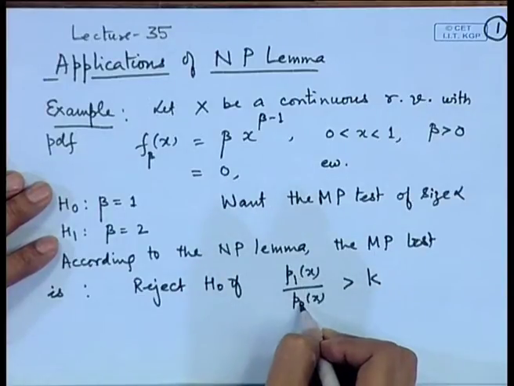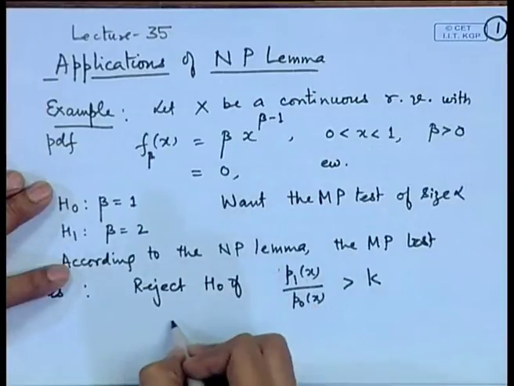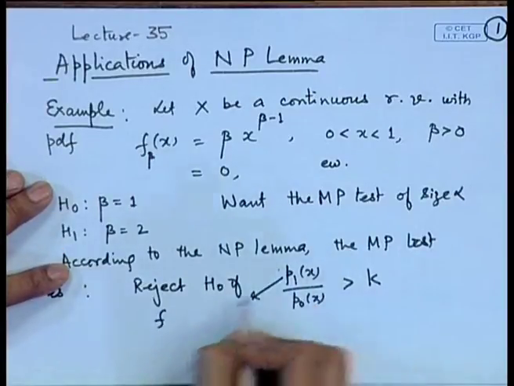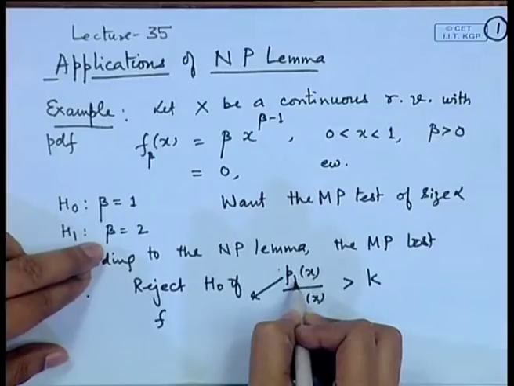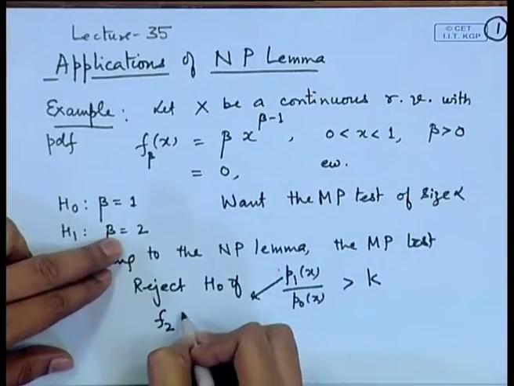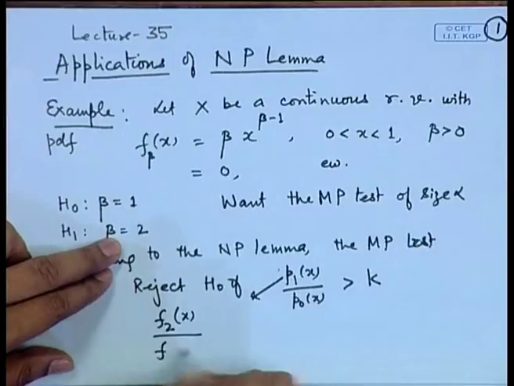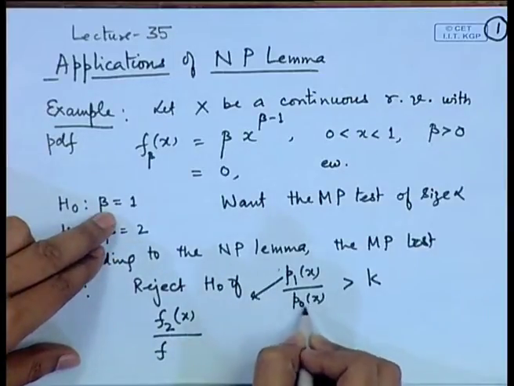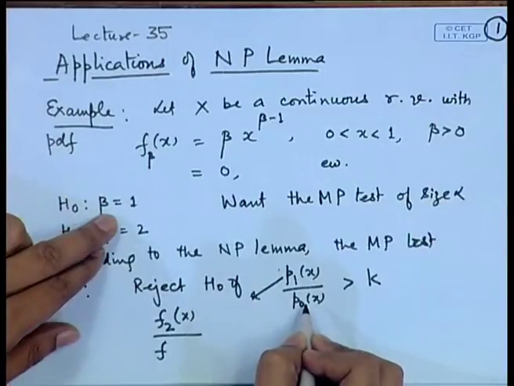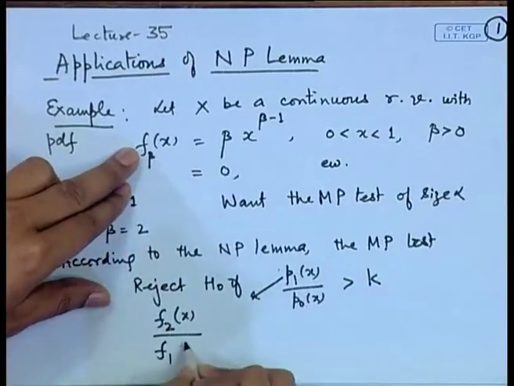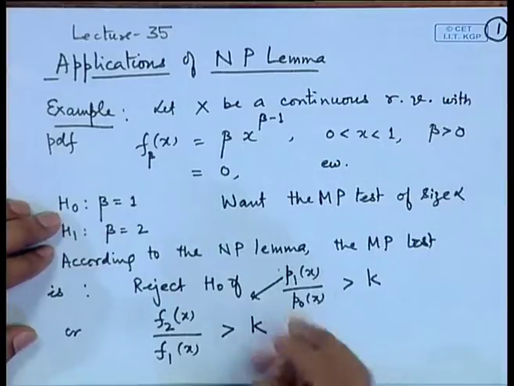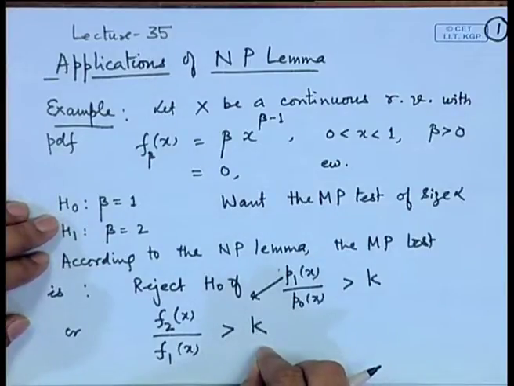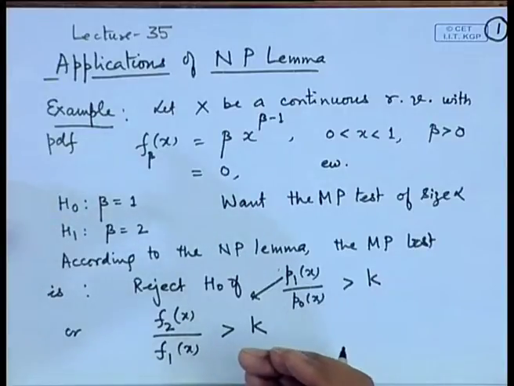What is p1 and what is p0 here? p1 corresponds to the value of the probability density when the alternative hypothesis is true, so here it will be f2(x), divided by p0, the value of the probability distribution when the null hypothesis is true. Here beta is equal to 1, that means it will become f1(x). This is greater than k, where the constant k is chosen in such a way that the probability of the type 1 error is equal to alpha.